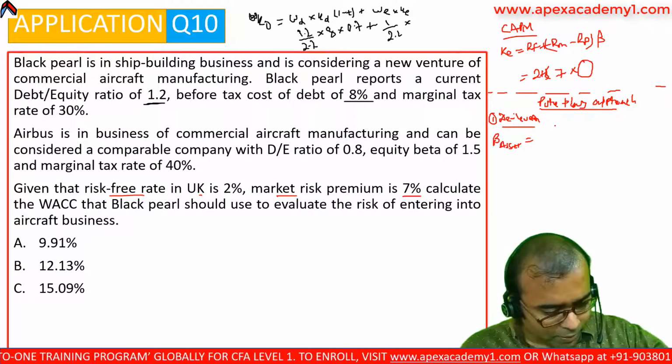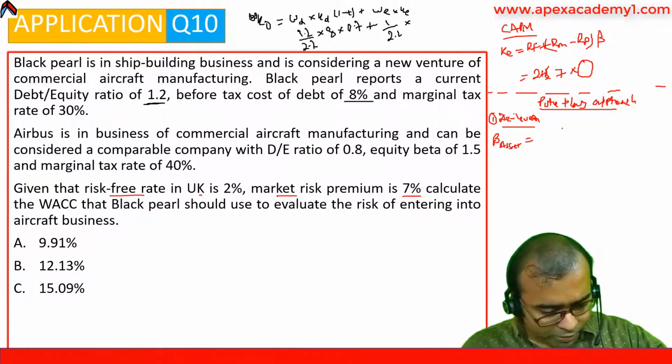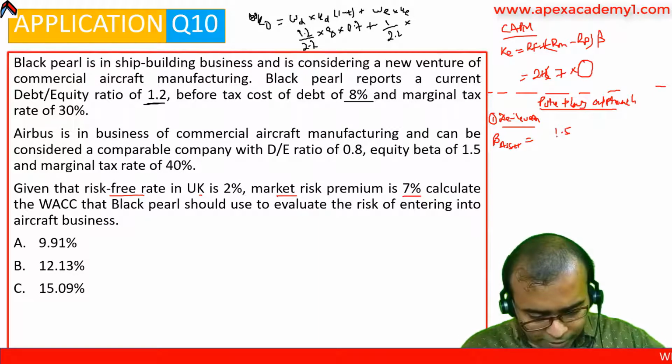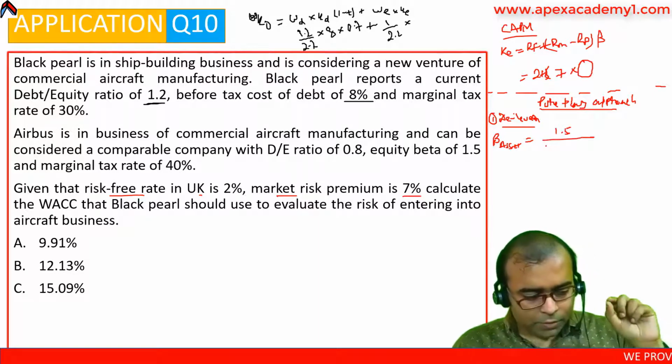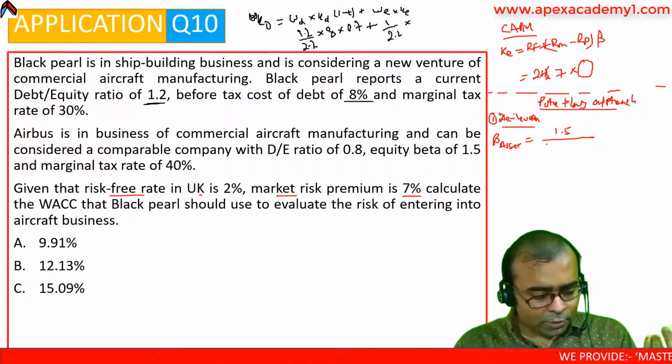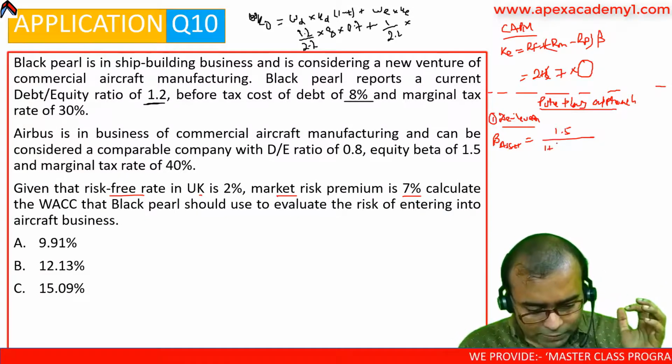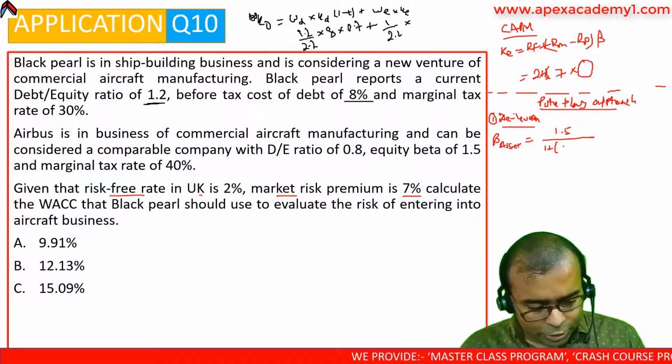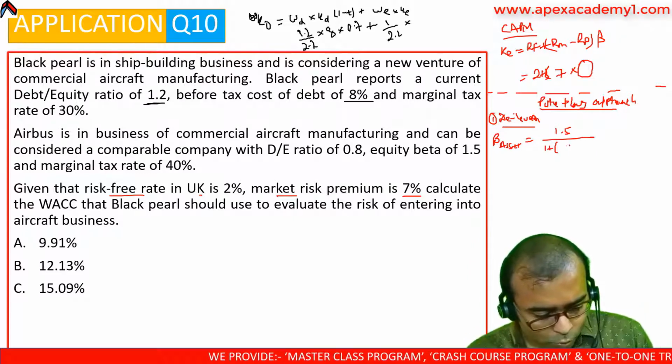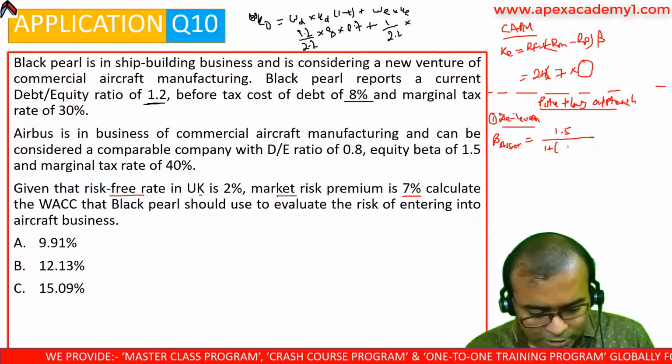The comparable company here is Airbus, which reports an equity beta of 1.5, divided by 1 plus debt equity ratio into marginal tax rate.